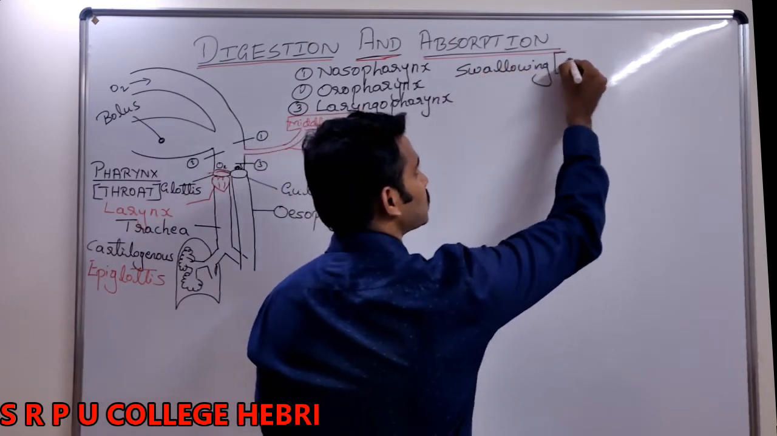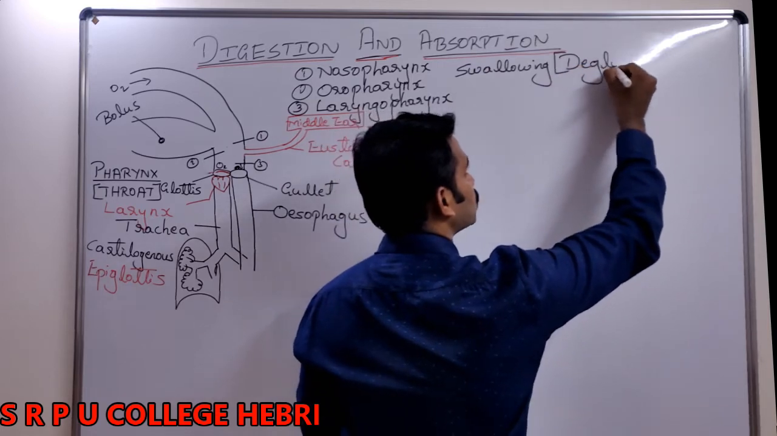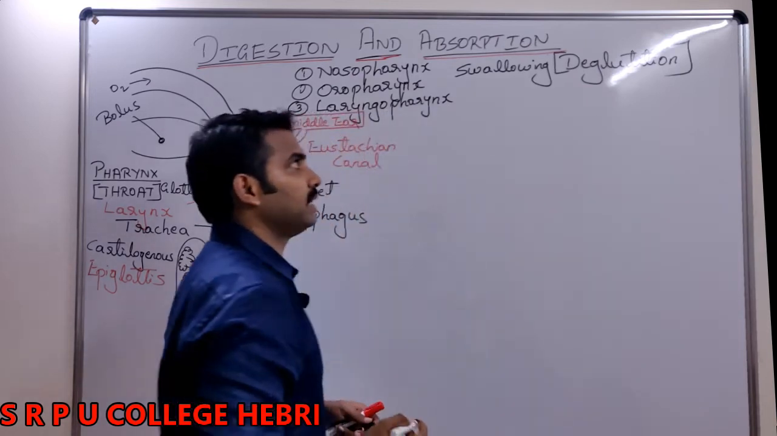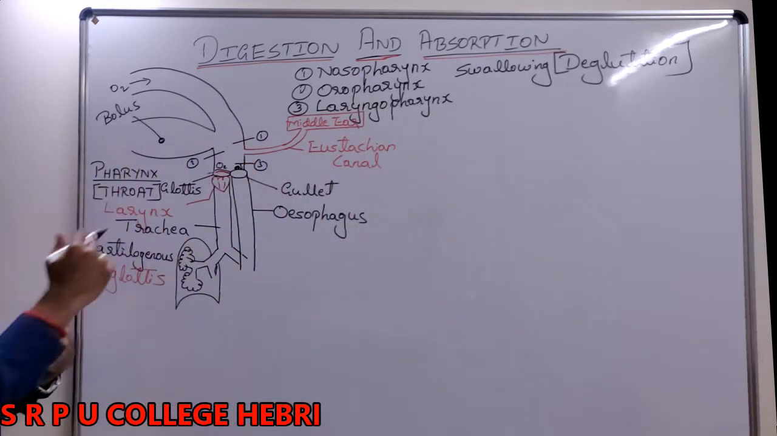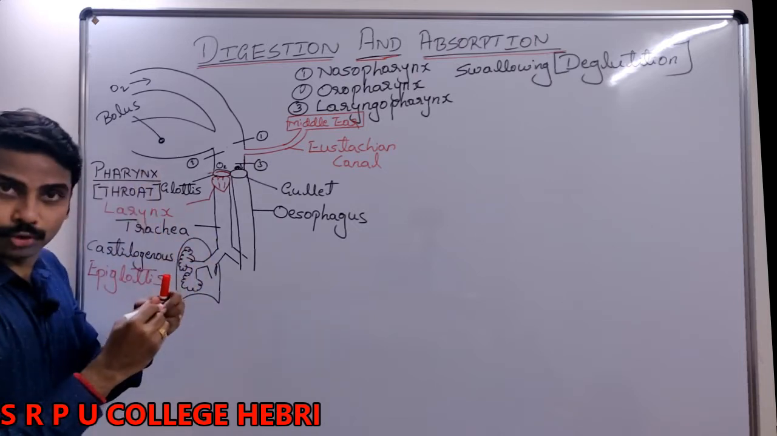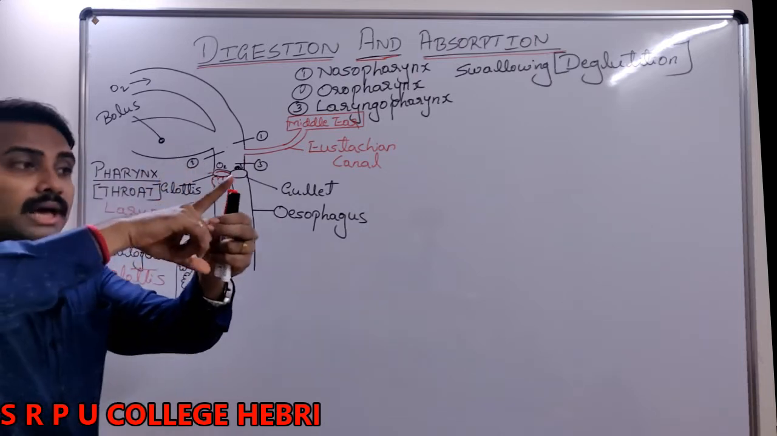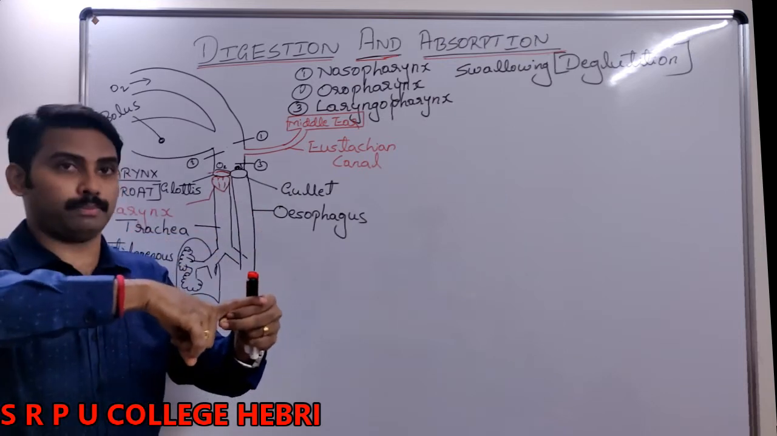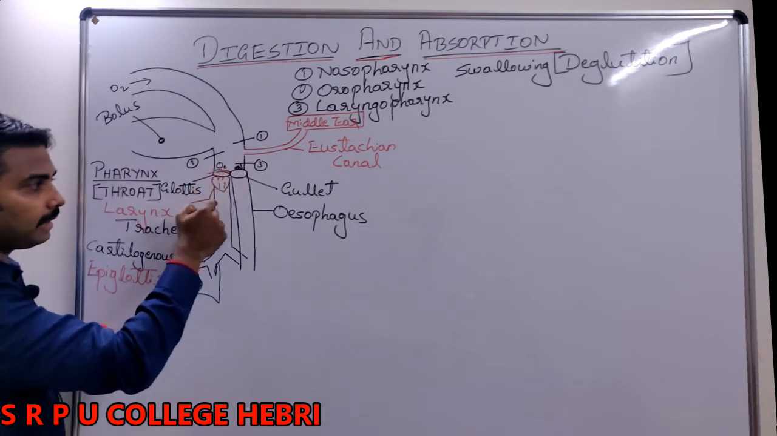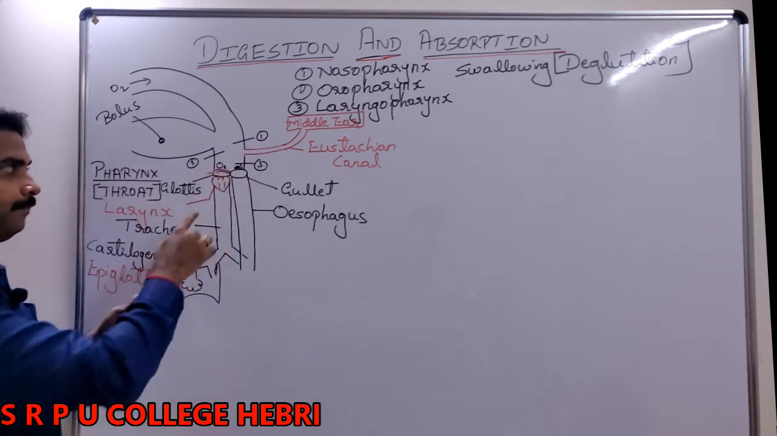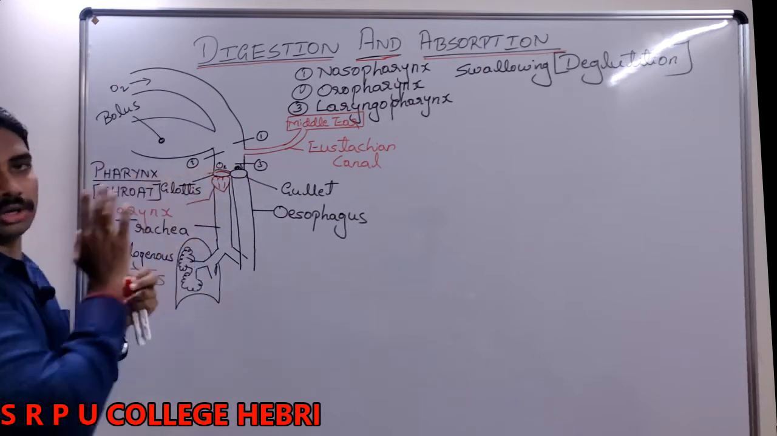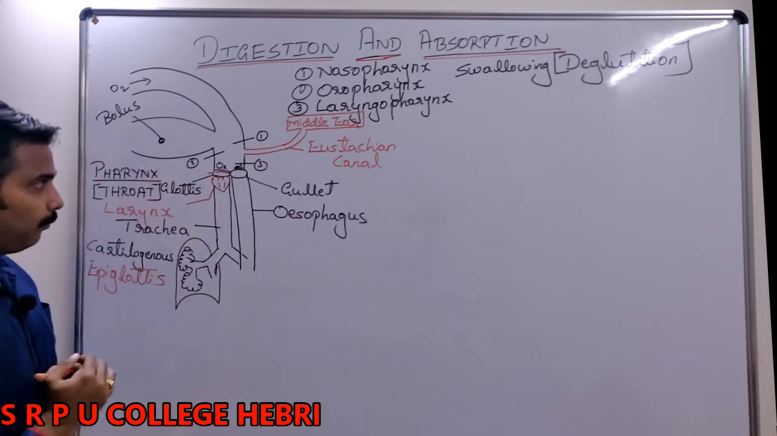okay, the process of swallowing is also called deglutition. One mark question. What is deglutition? The process of swallowing. Mark it as a 1 mark question. While swallowing of the food, the epiglottis remains closed. Very important. While swallowing of the food, to prevent the entry of food to the respiratory system, the epiglottis remains closed. It will prevent the entry of food.